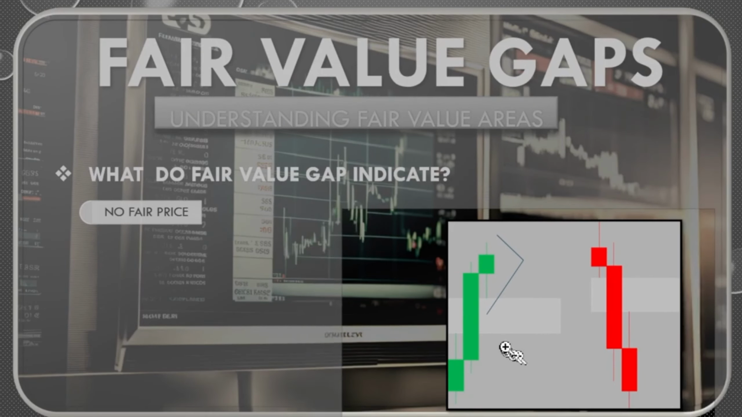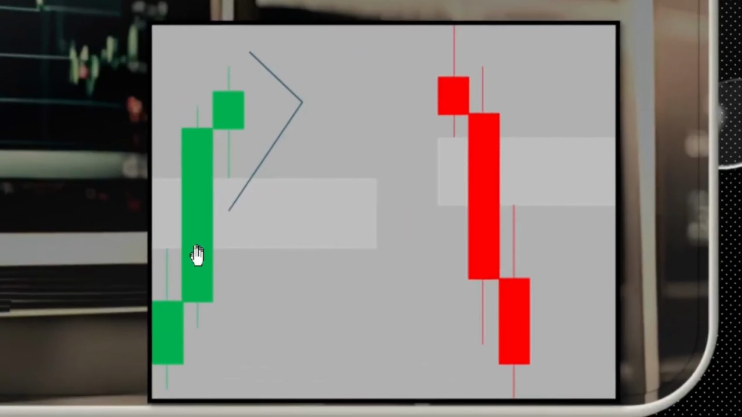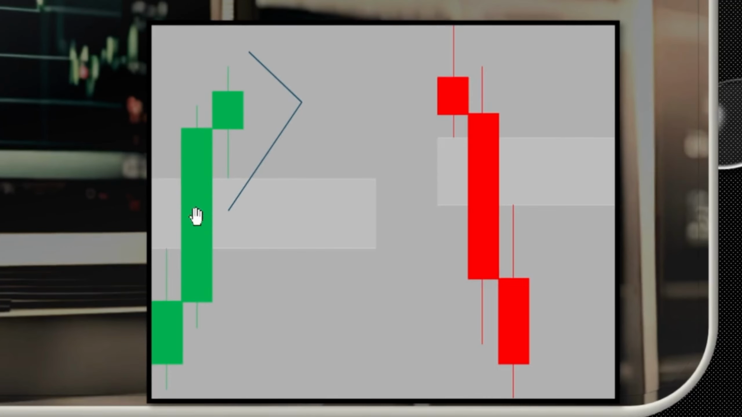For no fair price, let's take a look at how it may look. For example, here we have a fair value gap area. What this indicates is that the buyers were in control and involved in the market, and from this wick's high to that wick's low, the sellers never had a chance to get involved. In short, there was no fair price for the sellers to get involved at this moment. As a result, this occurs and creates a fair value gap area. So this is an indication that the sellers had no chance at this moment.